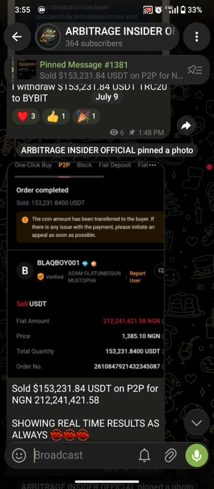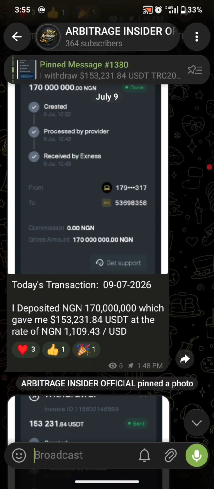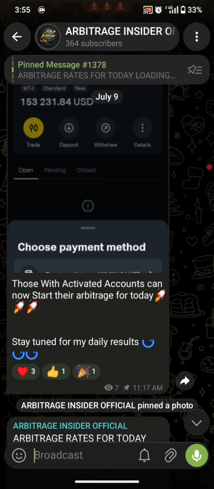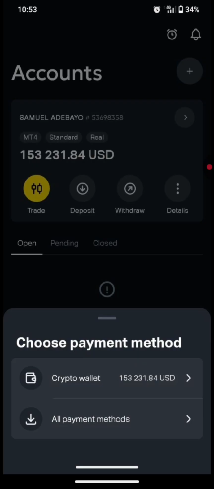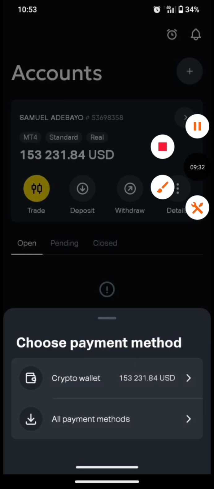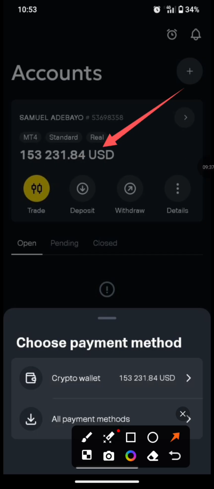Now this is 9th of July, right? Before I show you guys my sales for today, you can see once you deposit, this is one thing that makes the difference in my account and every other person's account. Once you place your deposit to your Exness account, you're gonna get the balance on your main balance, and I'm also going to get it on your crypto wallet once I deposit using my local currency. And this is the same thing that will happen when your account is fully activated for Arbitrage. So it's just as simple as that.